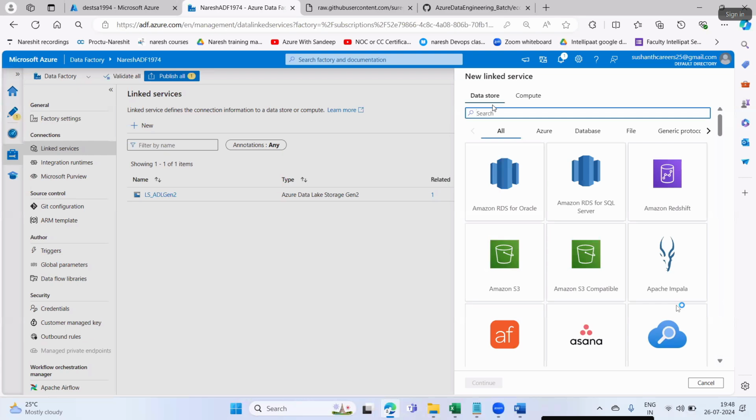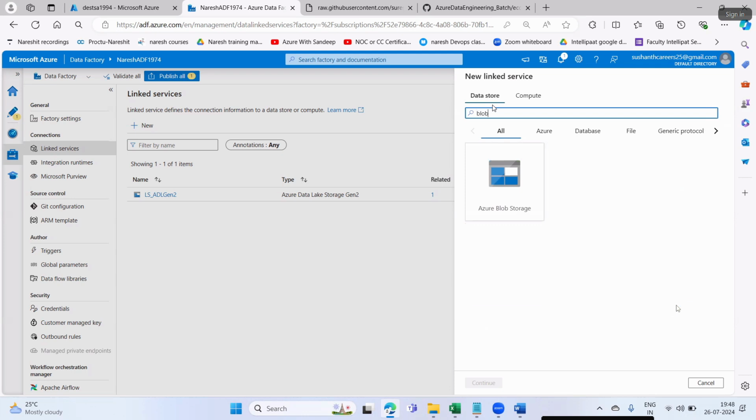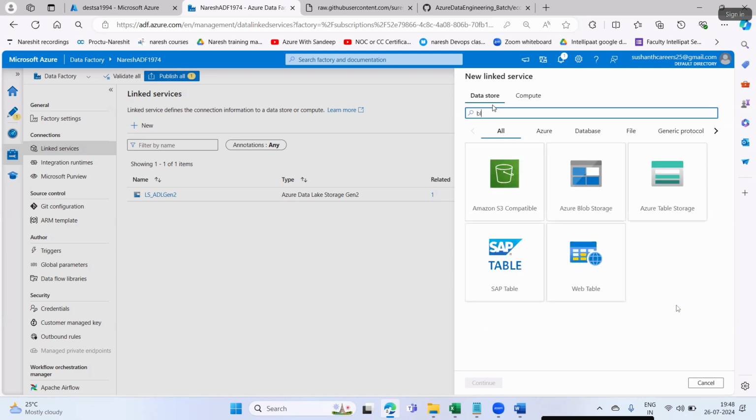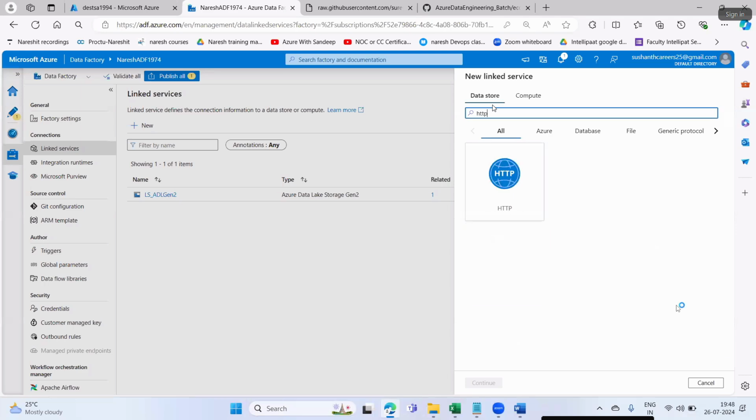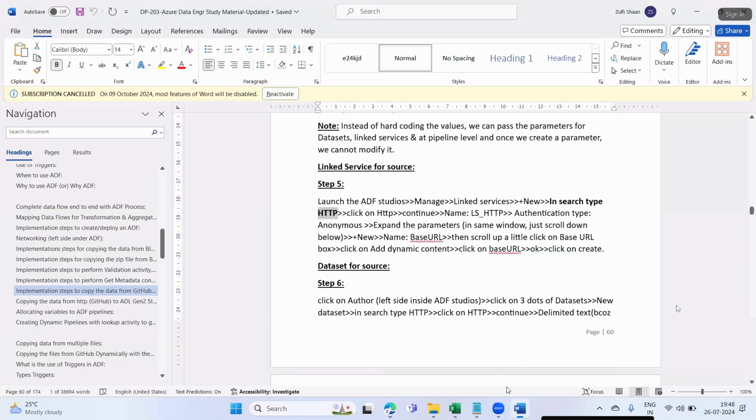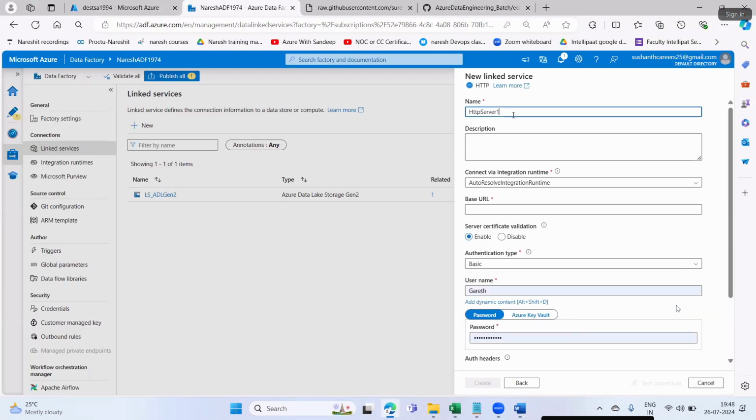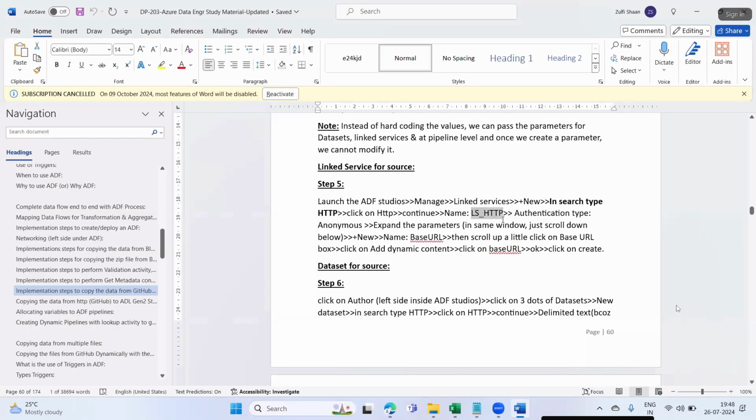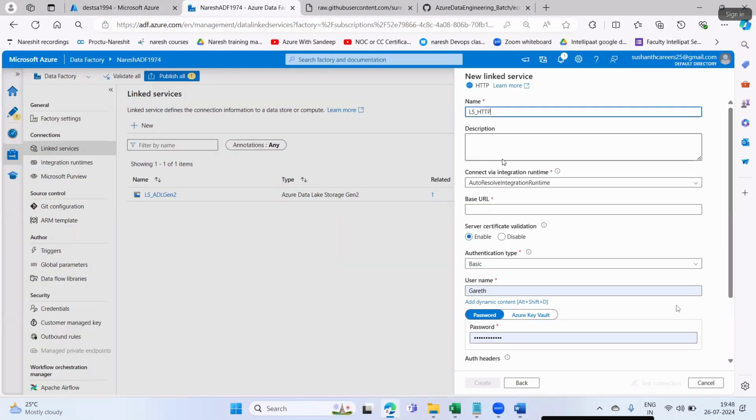Till now, for our blob source storage services, we were saying Blob, because our data was in our blob storage account. But this time I'm not saying Blob, I'm saying HTTP. Select, continue. Follow the naming conventions, guys, that will make your lab easy. I am giving the name ls_https. Authentication type, I say anonymous.